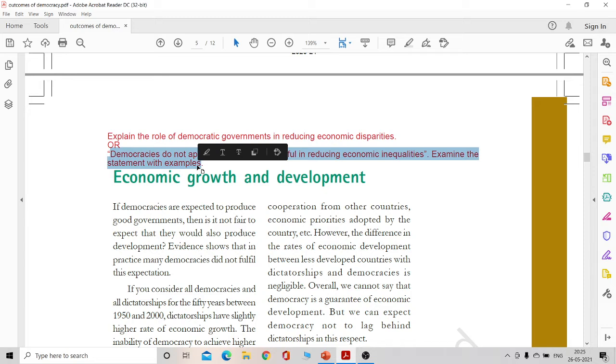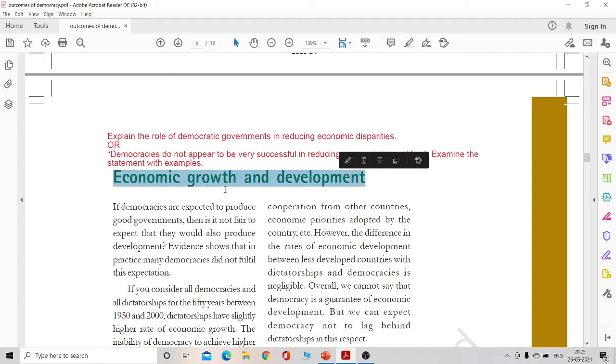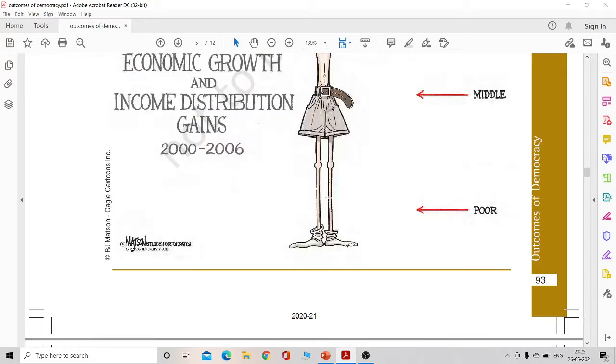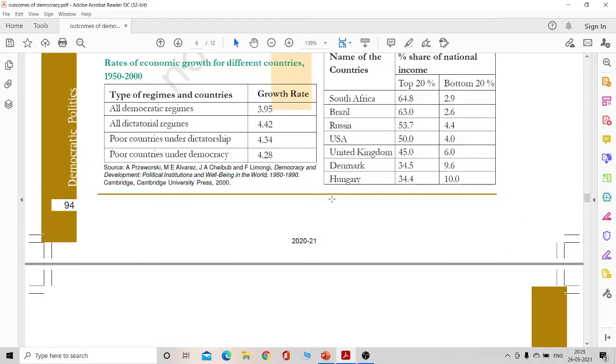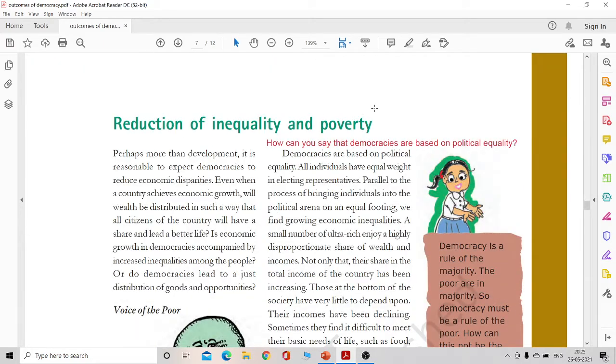So this is an argument based question. You will find the answer in both the subdivisions, economic growth and development, and of course reduction of inequality and poverty.